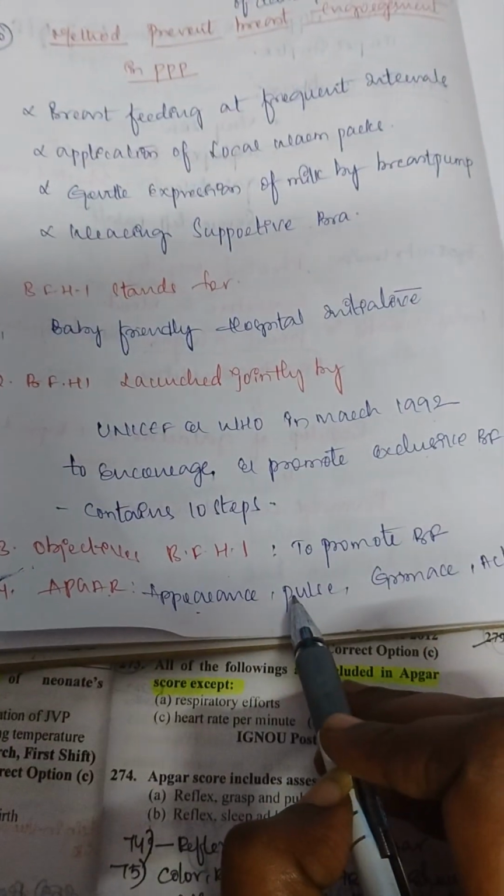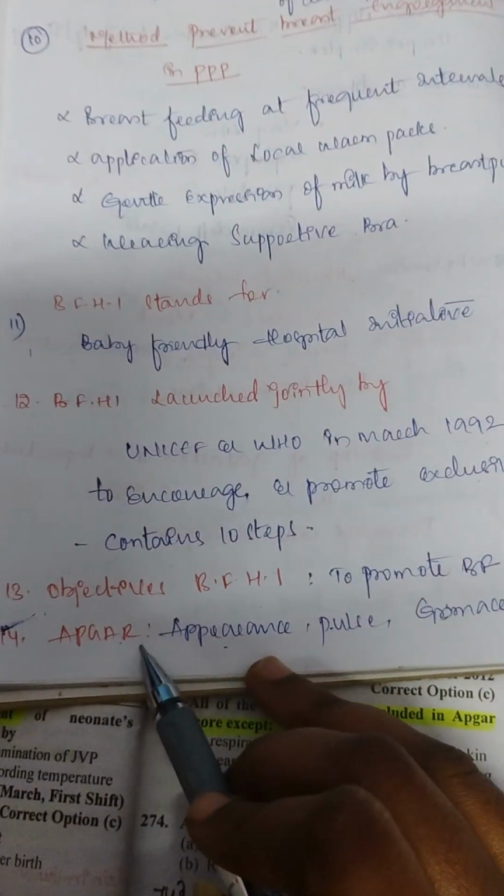Appearance: P stands for pulse, grimace, activity, R stands for respiration.